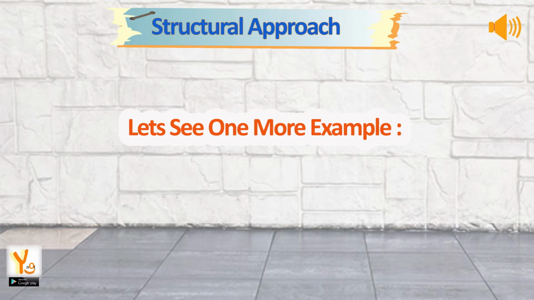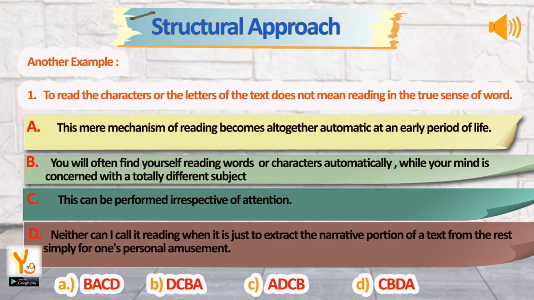Let's see one more example. Sentence 1. To read the characters, or the letters, of the text does not mean reading, in the true sense of the word. Sentence A. This mere mechanism of reading becomes altogether automatic at an early period of life. Sentence B. You will often find yourself reading words, or characters, automatically, while your mind is concerned with a totally different subject. Sentence C. This can be performed, irrespective of attention.